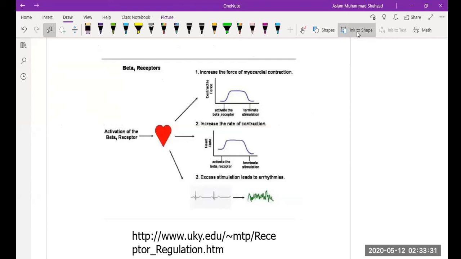So what is actually happening with the beta 1 receptors? The activation of the beta 1 receptors is responsible for increasing myocardial contraction by increasing the force of contraction, and that is because of the positive inotropic effect. As a result, there is an increase in the force of myocardial contraction and the rate of contraction, but excess stimulation is responsible for arrhythmias. What are arrhythmias? Irregular heartbeat is known as arrhythmias. So that's how the stimulation of the beta 1 receptors affects the heart.